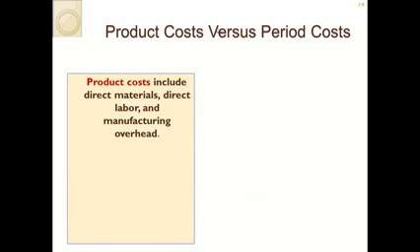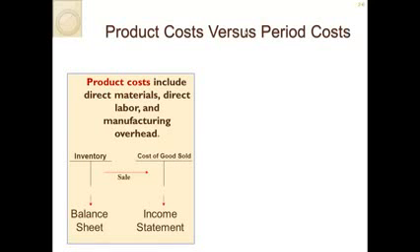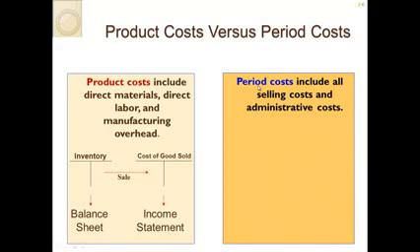When you are doing cost accounting, it's very important to decide whether a cost is a product cost or a period cost. A product cost includes direct materials, direct labor, and manufacturing overhead. These product costs move from an inventory item, raw materials, into a cost of goods sold item on the income statement. So cost of goods sold is the cost of the direct materials, the direct labor, and the manufacturing overhead. That all goes into cost of goods sold.